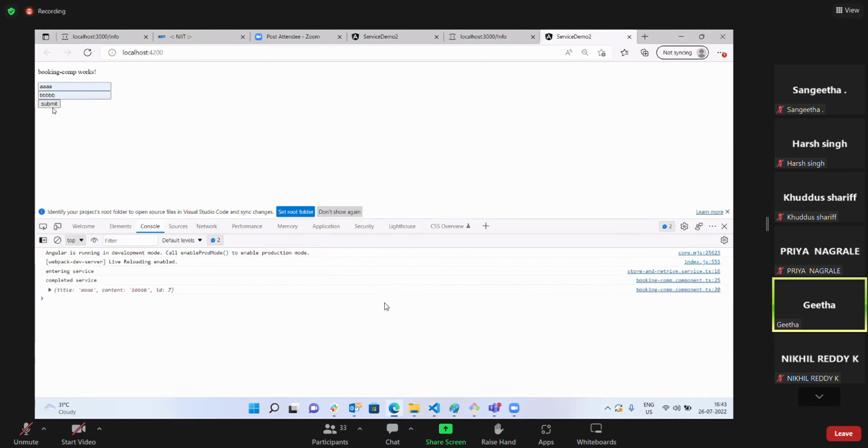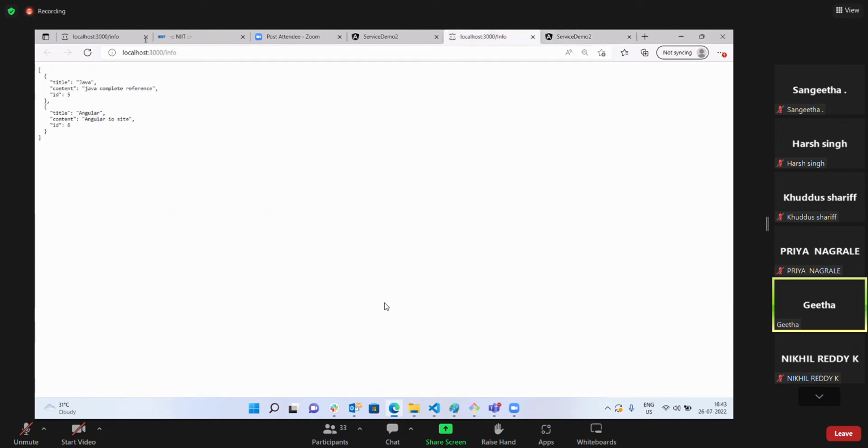Submit now. Yes. So now let's see the JSON file. I'm refreshing. It is added. Title and content is added. So whatever we are adding, it is getting updated in the JSON file. So one JSON file is accessed.